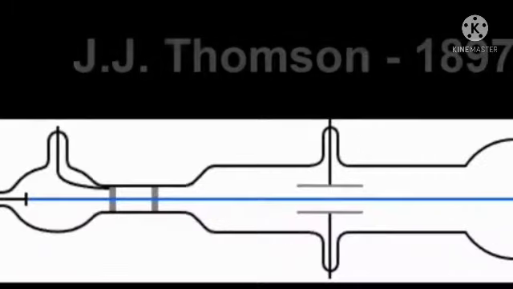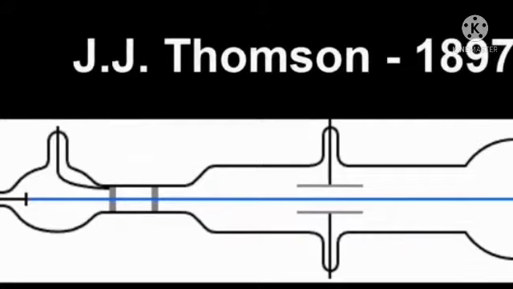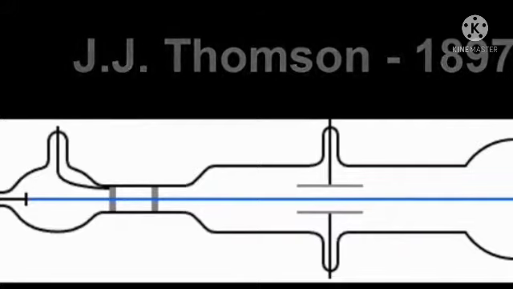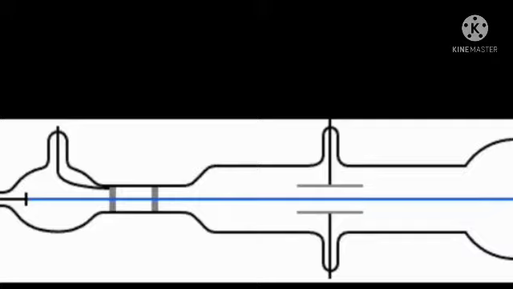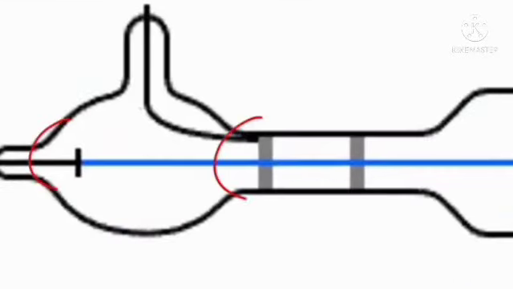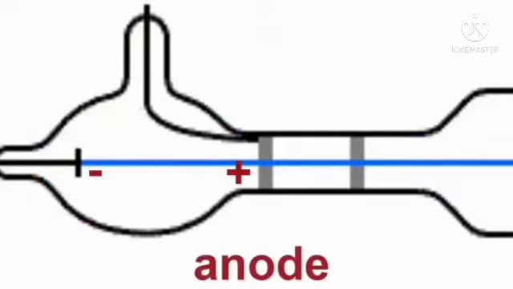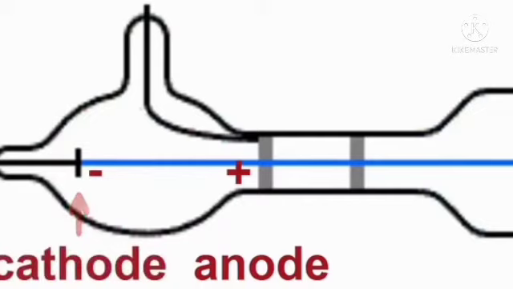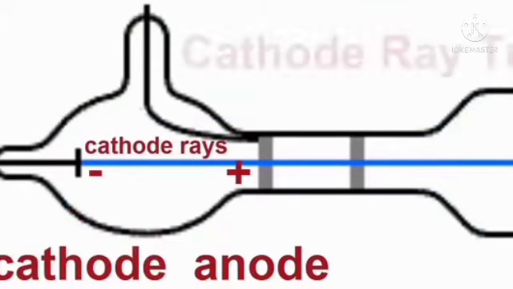In 1897, a clever Englishman called J. J. Thomson used a glass tube filled with hydrogen gas and containing two metal plates inside. When he put a big electric charge on the plates, the positively charged plate, the anode, pulled the tiny particles, and the negatively charged plate is the cathode.